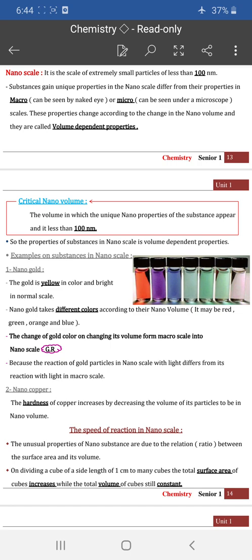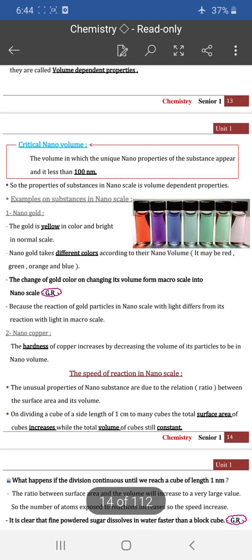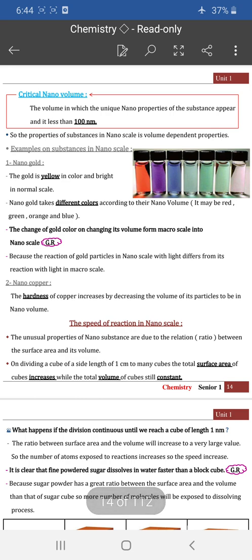And the properties of a substance will change if its size is changed to become in the nanoscale. And the properties which are changed by changing volume are called volume dependent properties. Critical nanovolume: the critical nanovolume is the one in which the unique nano properties of a substance appear, at less than 100 nanometers. So the properties of a substance in nanoscale are volume dependent properties.